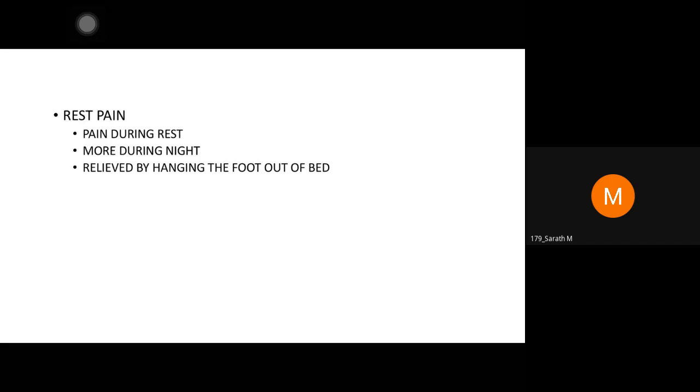What is gangrene? So a toe is black, completely black. Patient is complaining of pain even at rest. Patient is lying on the bed, but is still saying, "Sir, my limb is paining, my limb is paining." And you look at the toe, the great toe looks completely black, mummified.